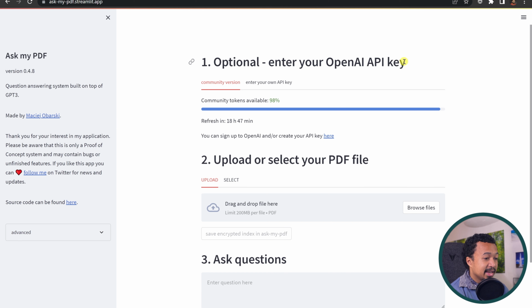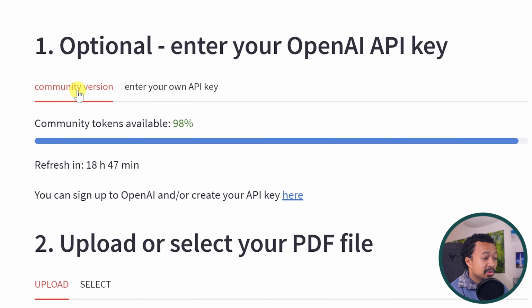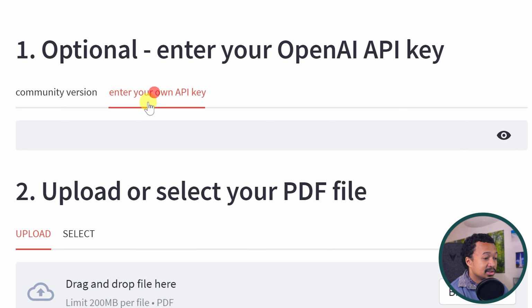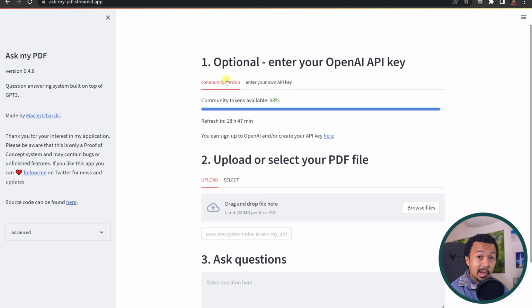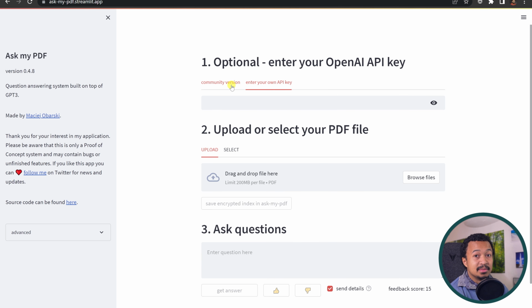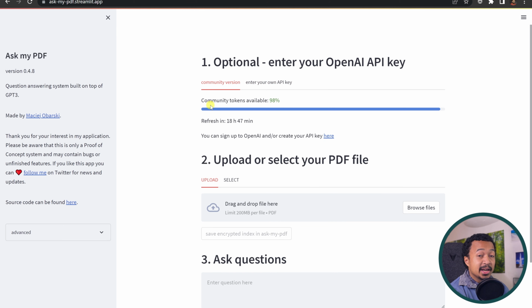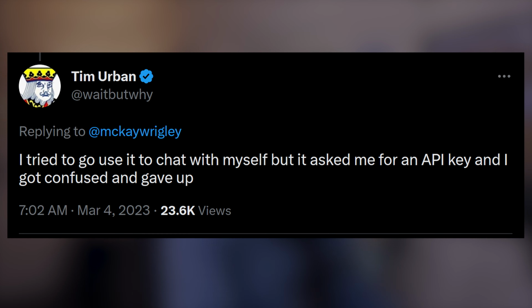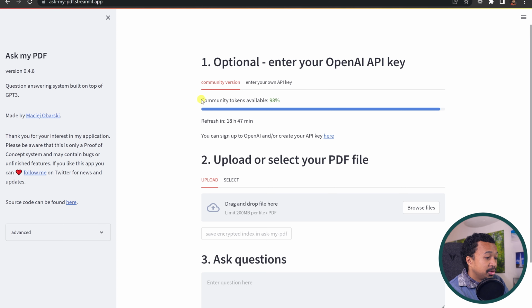Enter your OpenAI API key. There's a community version where you can use a community token, and there's the enter your own API key. I love this tab here to switch between community and pseudo enterprise. I've actually seen some people struggling to enter an OpenAI key, and it's normal. We're not all developers, but we want to test those Streamlit apps. Really nice touch to provide community tokens available to everyone.